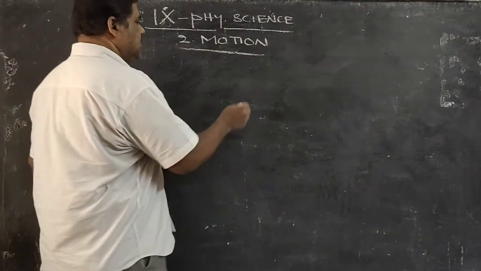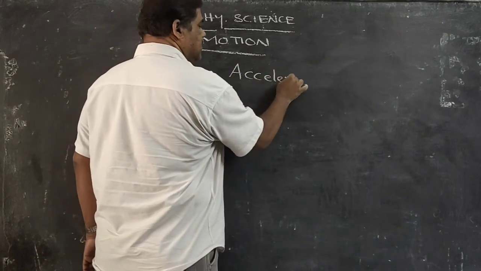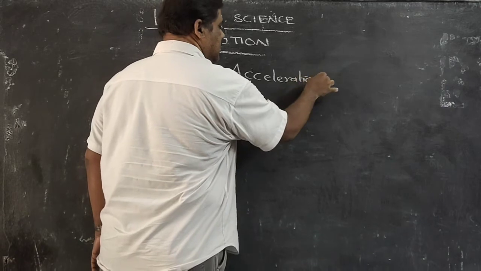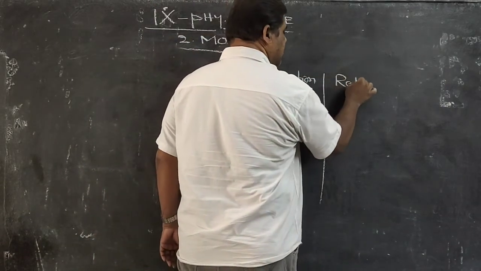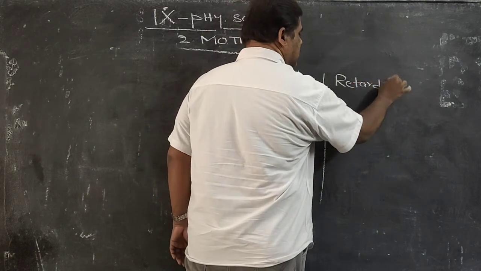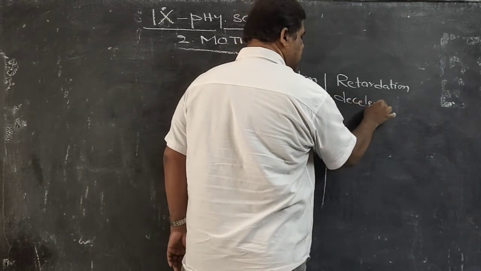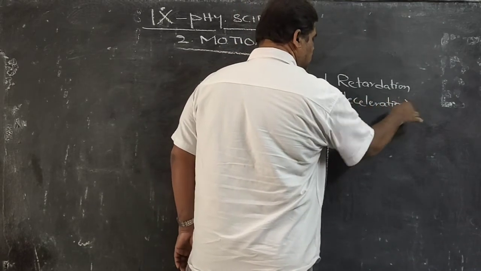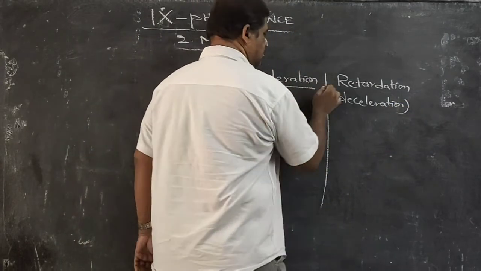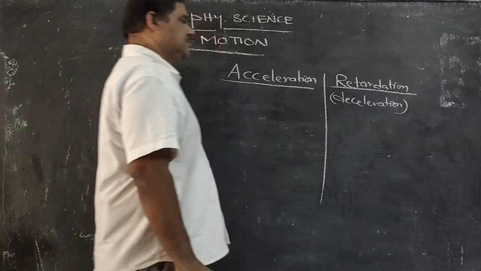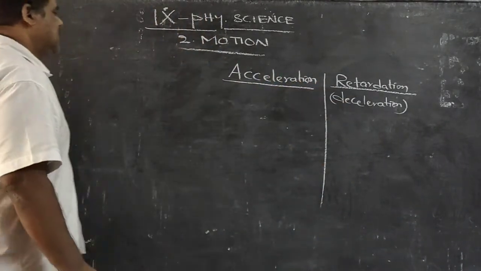Now today let us learn the difference between acceleration and retardation. Retardation is also called deceleration. Before we go to these definitions, let us see this example.